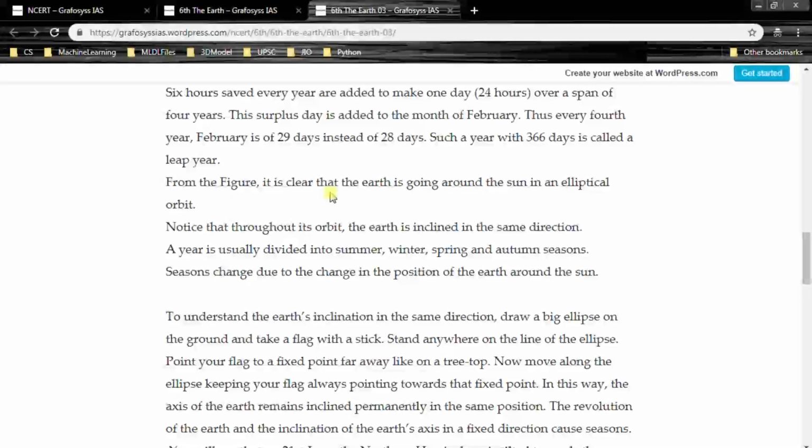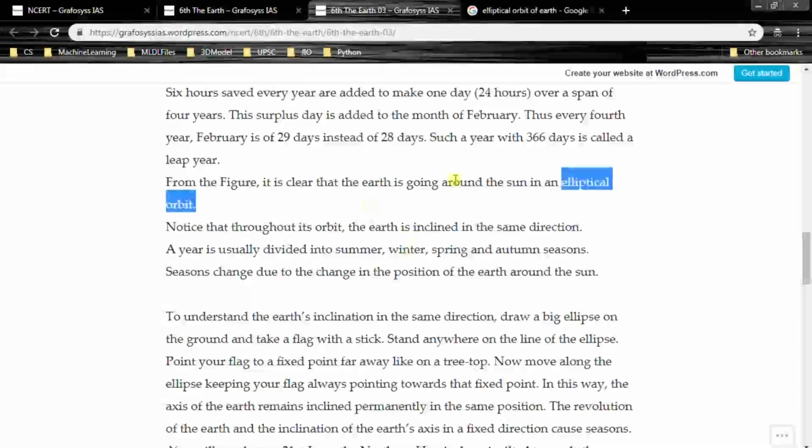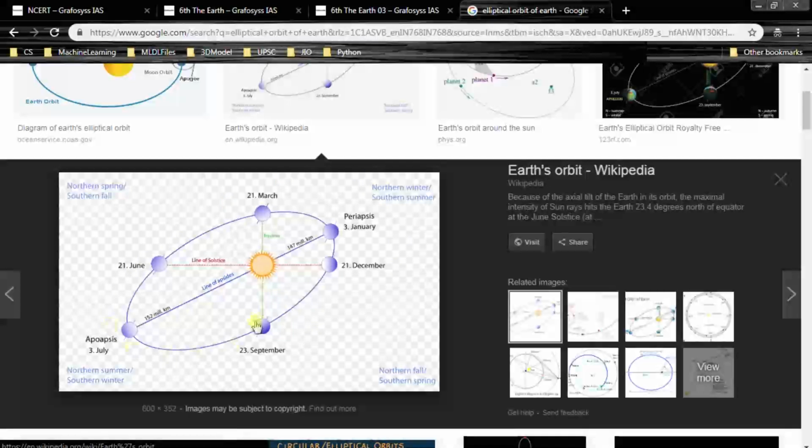So from the figure it is clear that the Earth is going around the Sun in an elliptical orbit. So let's go through Google Images. From this image we can see that it is an elliptical orbit.